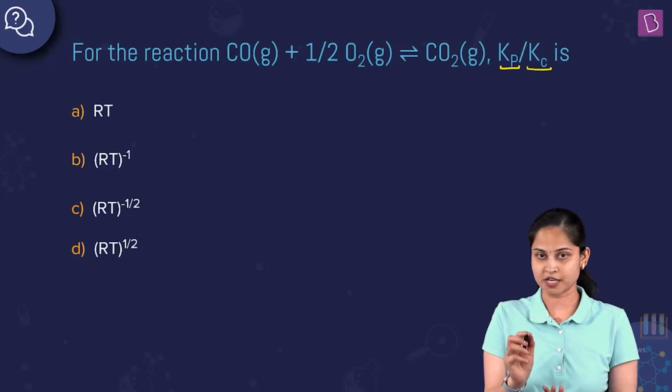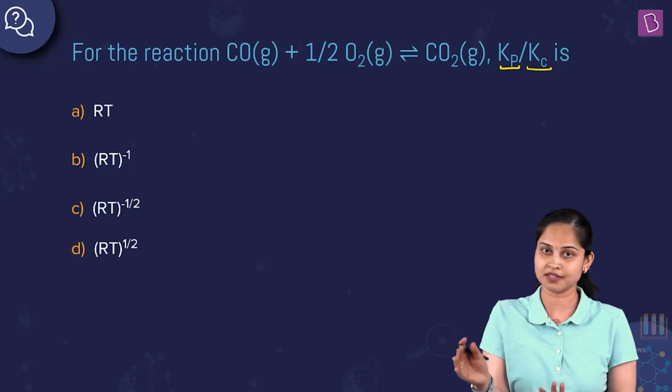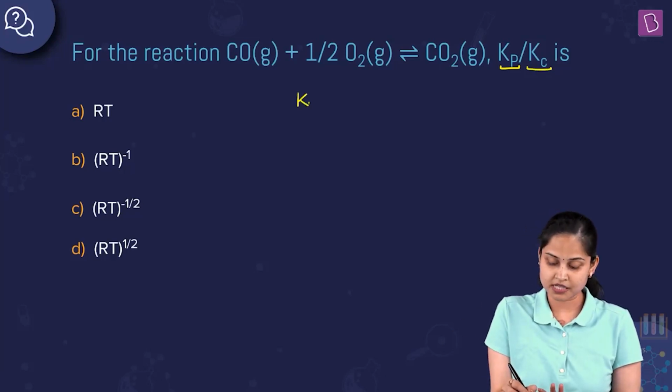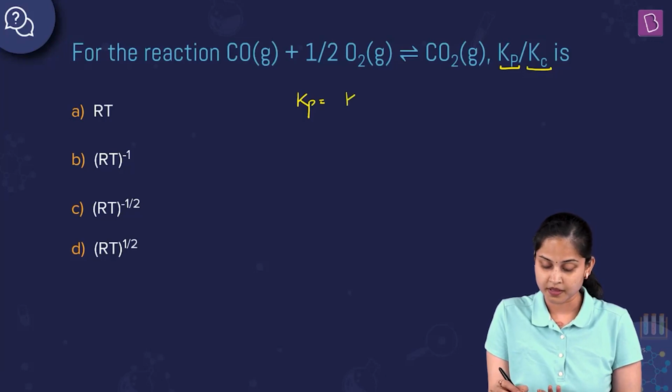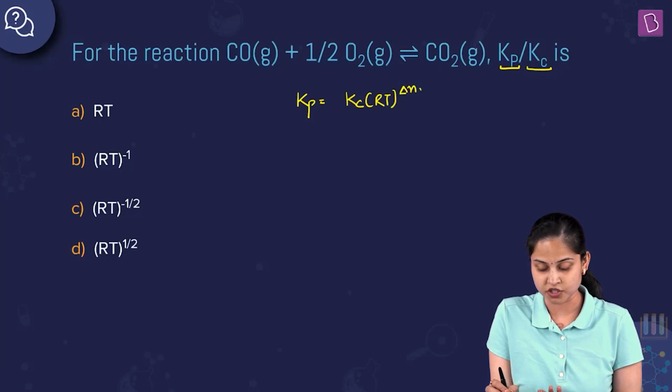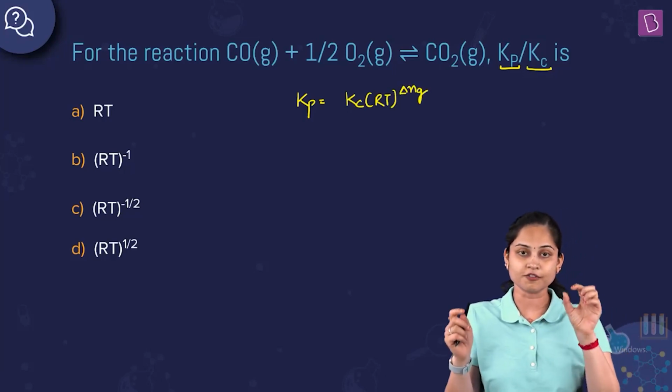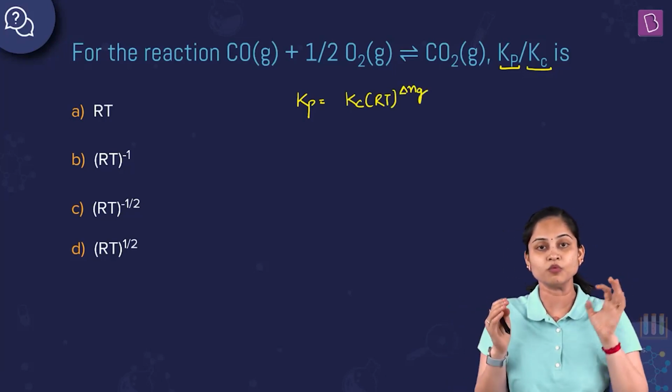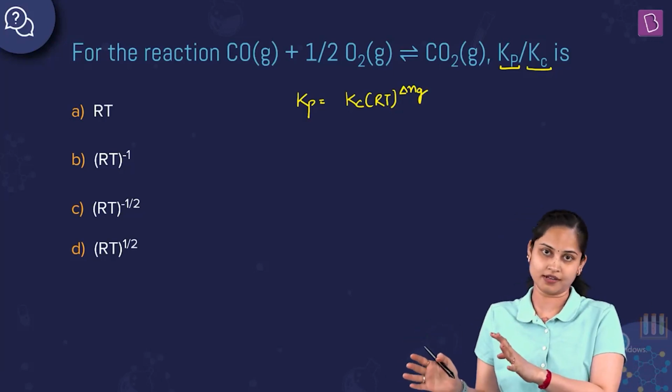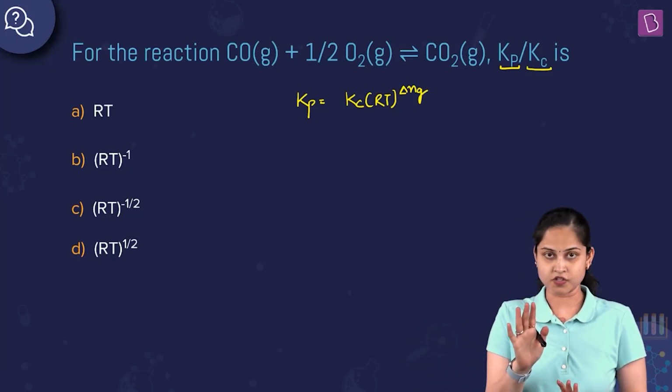The relationship between them is Kp is equal to Kc within bracket RT raised to power delta Ng. Delta Ng is the difference in total number of moles of the products and reactants in the gaseous state.